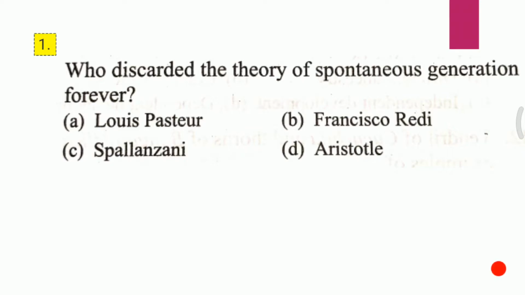Question 1. Who discarded the theory of spontaneous generation forever? A. Louis Pasteur, B. Francisco Redi, C. Spallanzani, D. Aristotle. And the answer for the first question is A, that is Louis Pasteur.